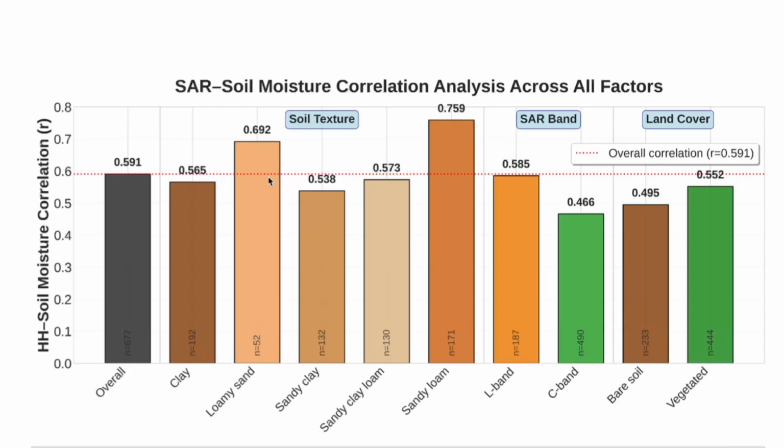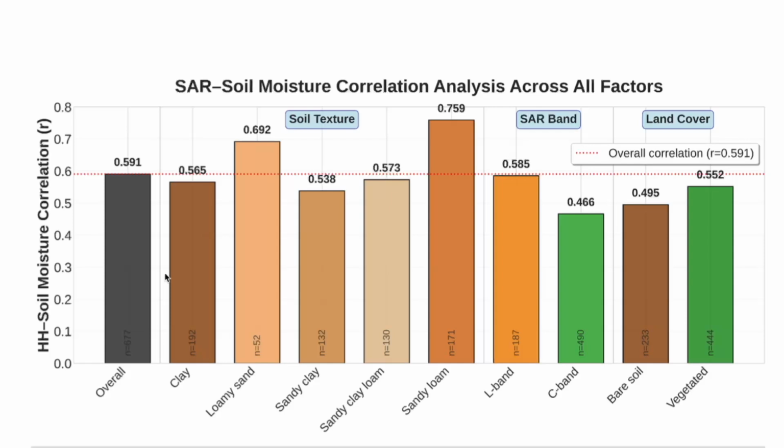Before I go into the random forest or machine learning, I just wanted to check if there is a meaningful link between the radar backscatter from the satellite and the field measured soil moisture, and whether this link changes depending on the soil type or the radar band, or if the land is bare or vegetated. So here I am showing you in this plot the correlation between the field measured soil moisture and the radar backscatter, specifically the HH polarization.